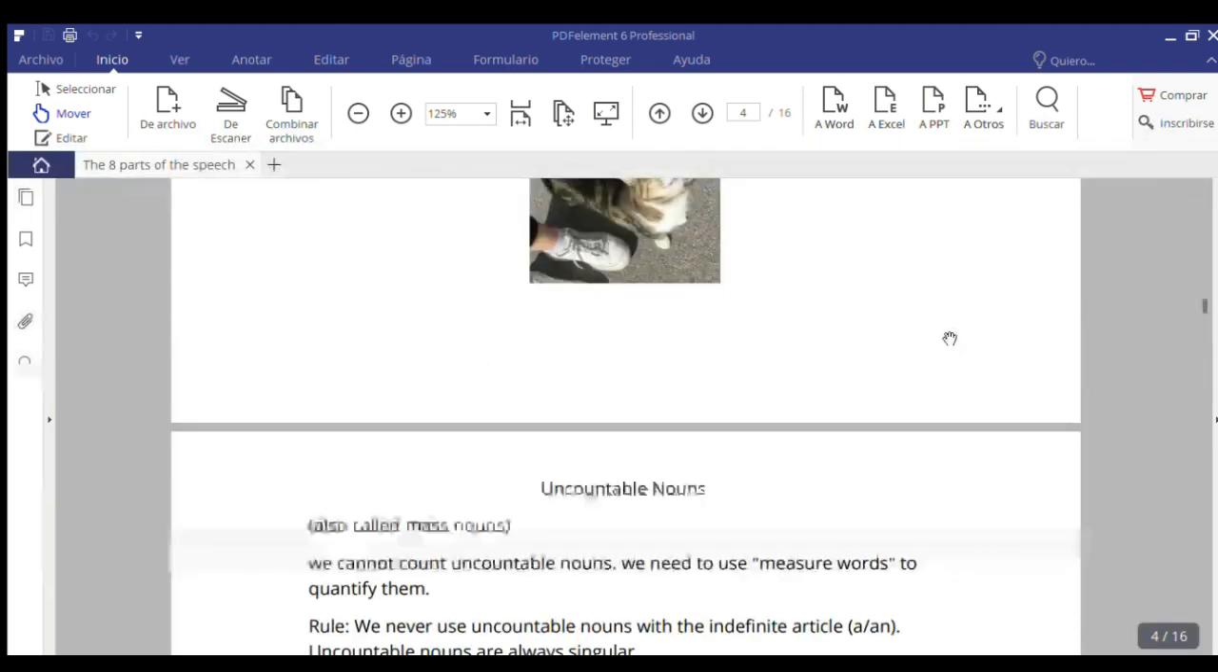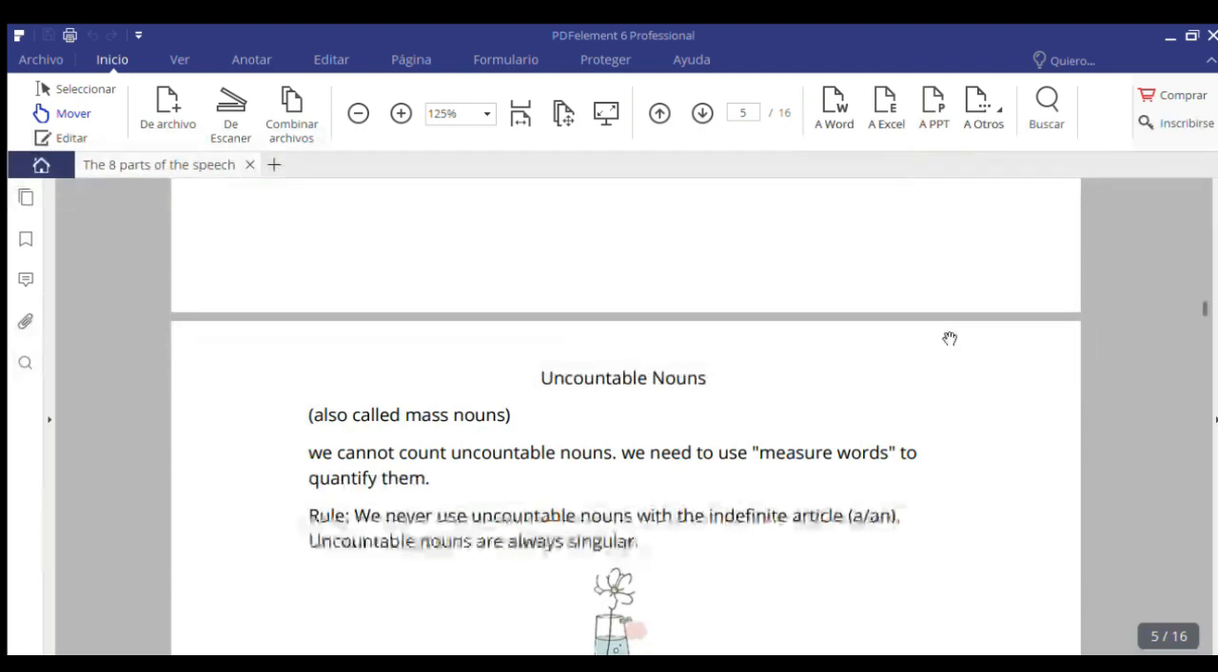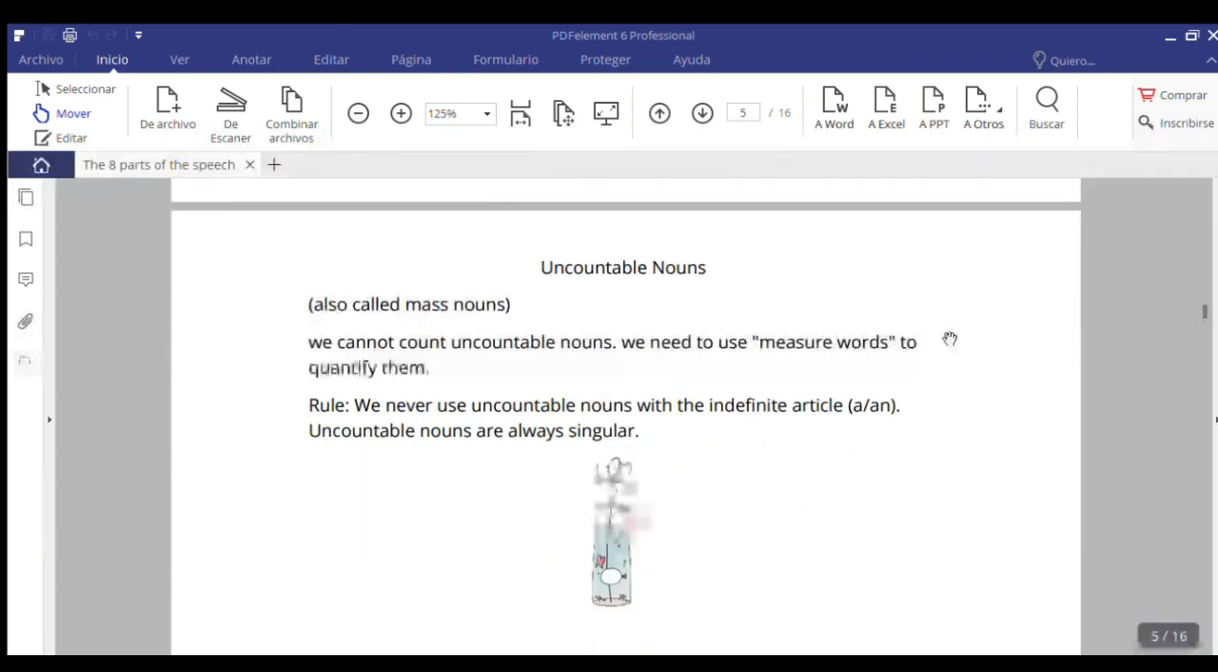Uncountable nouns, also called mass nouns. We cannot count uncountable nouns. We need to use measure words to quantify them. Rule: we never use uncountable nouns with the indefinite article a or an. Uncountable nouns are always singular.